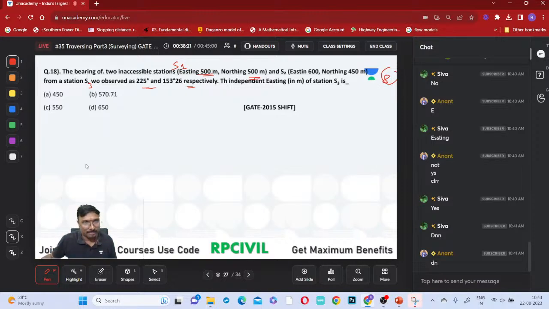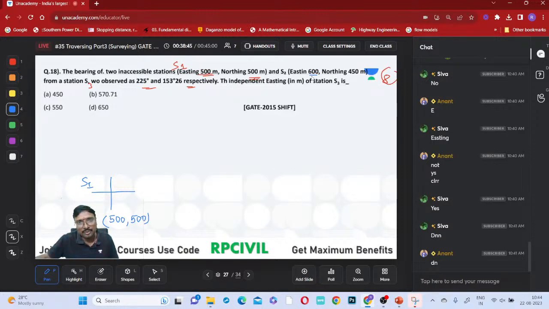So two inaccessible stations, right? First station S1, let us say. So what is it for S1? If you just observe now, this is S1 station, right? First we'll write the northing, no? Northing comma easting, or easting comma northing, right? X and Y if you wanted to write, both are positive, right? This is what we have got.